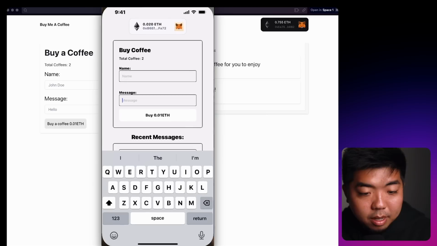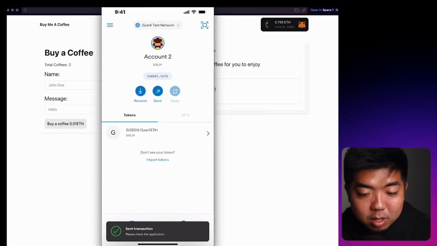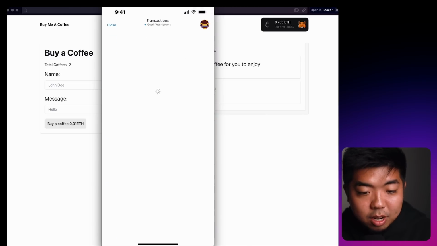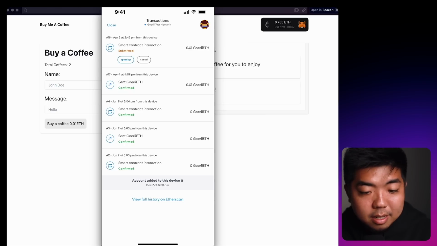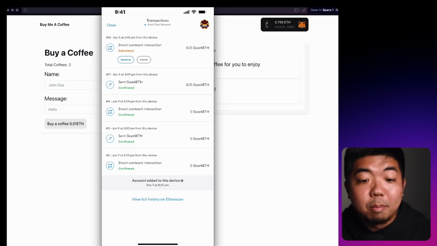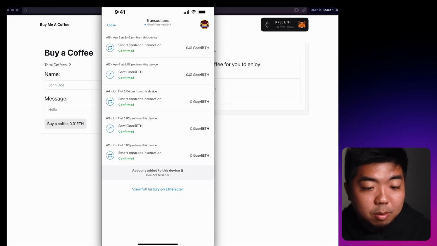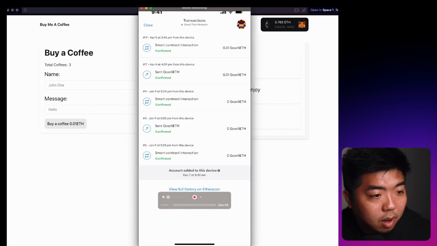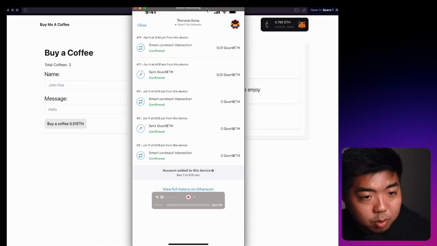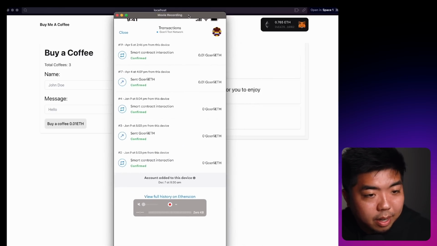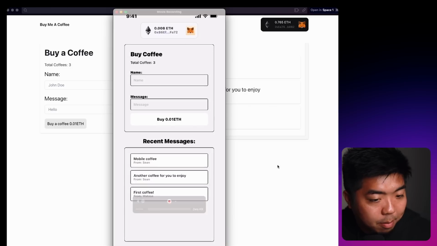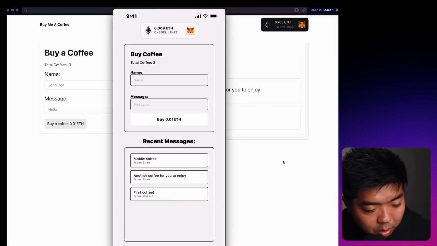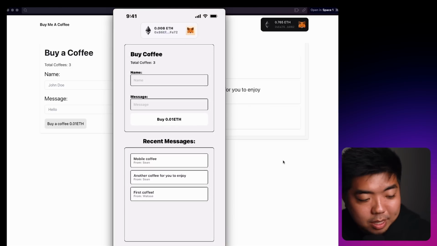We will confirm. It's going to bring us back to our app, but I'm going to switch back to our MetaMask app here. We'll check out the activity. Looks like it's been submitted right over here. And once that transaction goes through, we can go back to our app. We can check out our web app here, and both should update with our brand new message. And once the transaction is complete, you can see here our web app has updated to 3, and we have our mobile coffee right over there. We can come back to our mobile app here, and our mobile app has also updated to 3 coffees, and we now have our most recent message right over there.